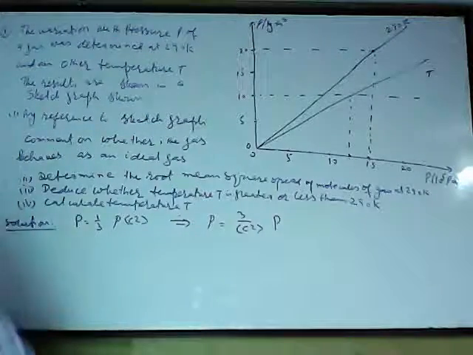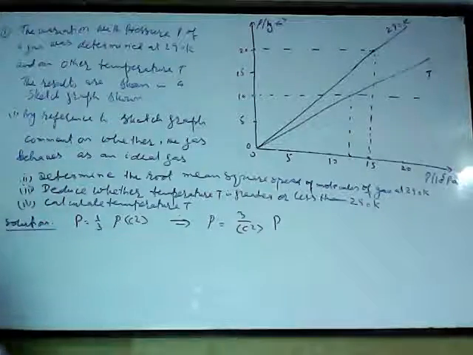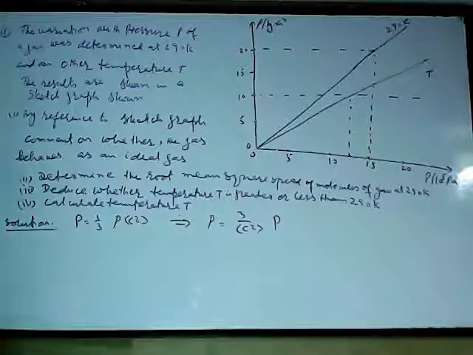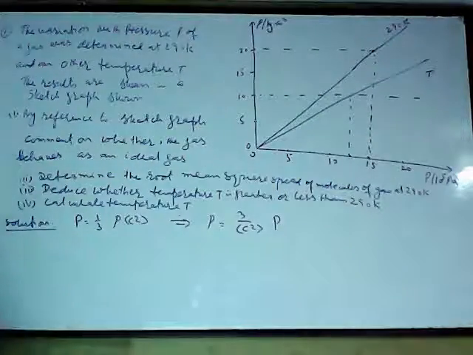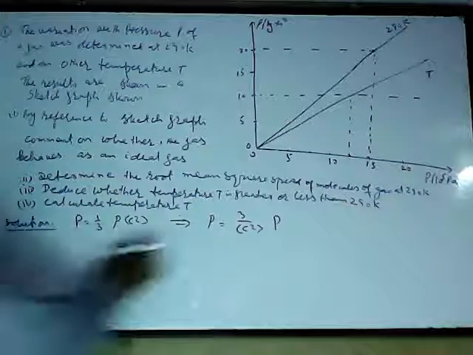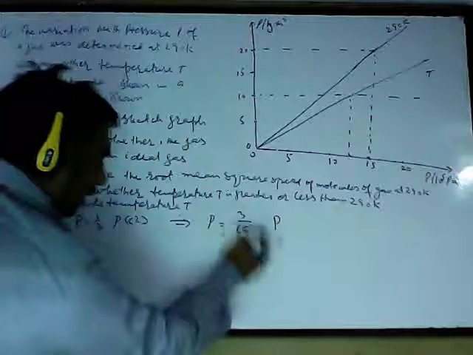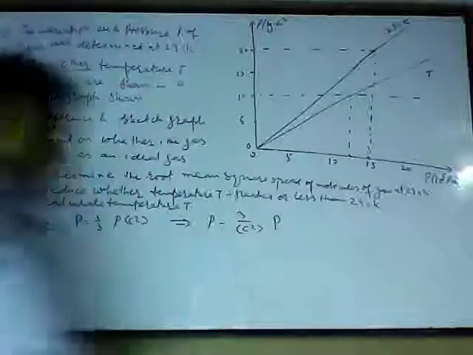So if a graph of rho against P is a straight line passing through the origin, then the gas behaves as an ideal gas. So these both lines are straight lines and they pass through the origin, hence the gas behaves like an ideal gas. Why? Because according to this equation, 3 upon c square is the gradient, and the graph of rho against P must be a straight line.